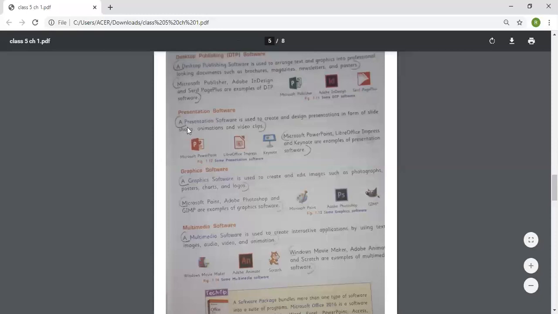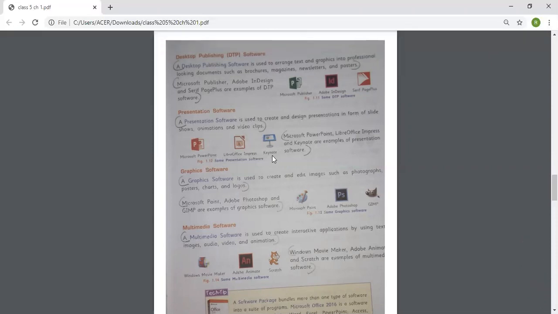Presentation software. A presentation software is used to create and design presentations in the form of slides, shows, animations, and video clips. Microsoft PowerPoint, LibreOffice Impress, and Keynote are examples of presentation software.